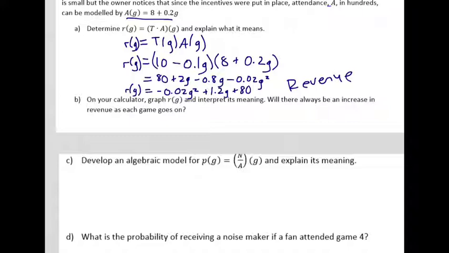But think about the problem though. There's only so many seats. And the price is going to go down so much that they won't be able to cover costs. You knock the ticket price down too much, and who cares if you sell a lot more tickets, you don't make as much money, revenue suffers, right? So let's graph that and see what happens.